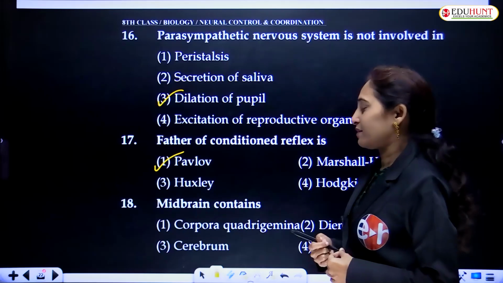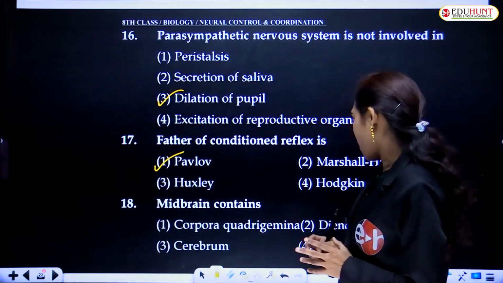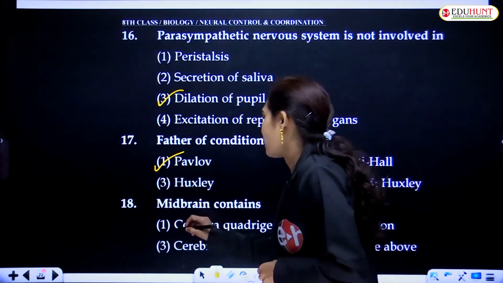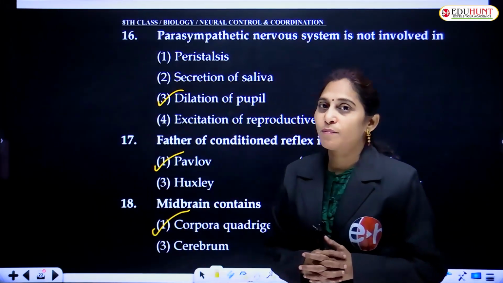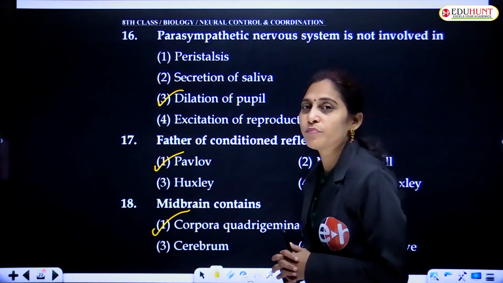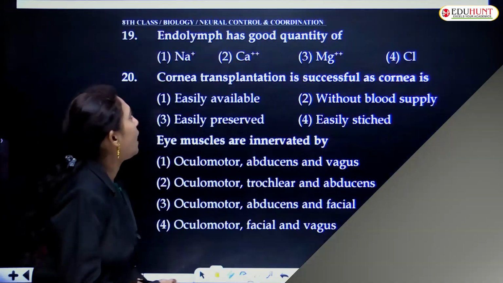Midbrain contains corpora quadrigemina, diencephalon, cerebrum, none of these. Corpora quadrigemina is the structure which is present in the midbrain, the mid part of the brain.